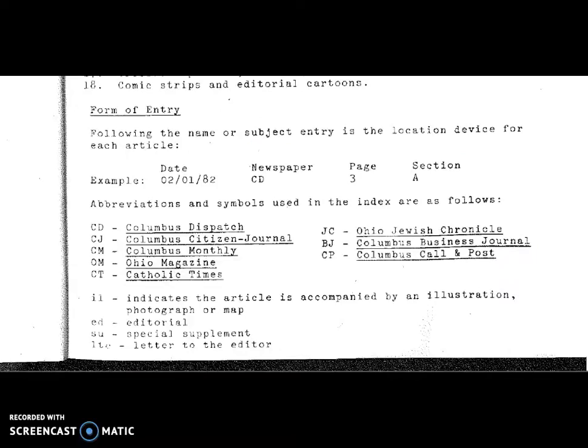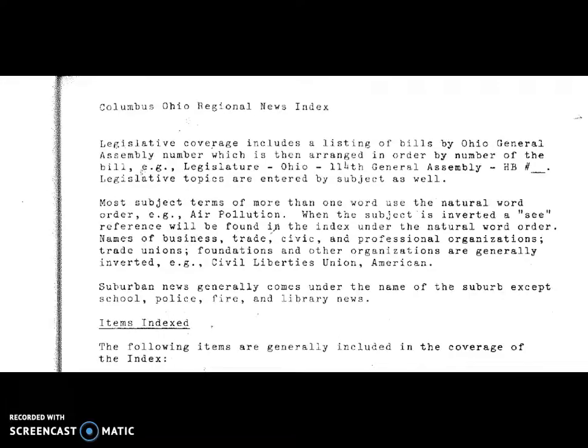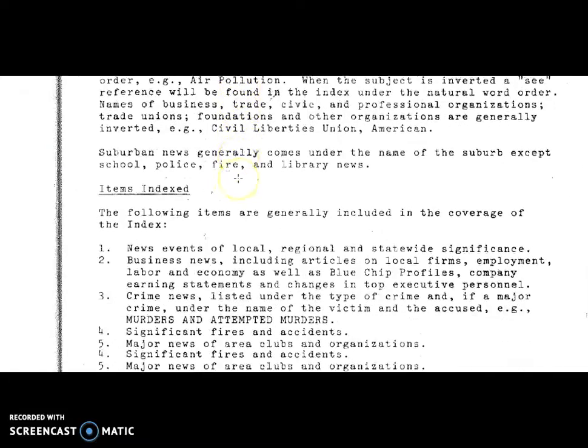Here is a page from the print version of the 1982 index, one of the earliest volumes to be completed. Not all of these newspapers were covered for the entire range of the index. The Columbus Dispatch was consistently included, but other papers varied. The editors changed over time too, and editorial decisions limited the scope further. Here is the editorial scope of the 1982 index. Notice what was indexed and what was not.